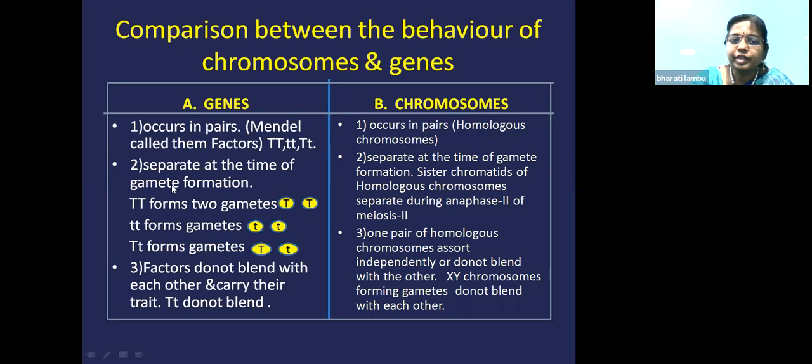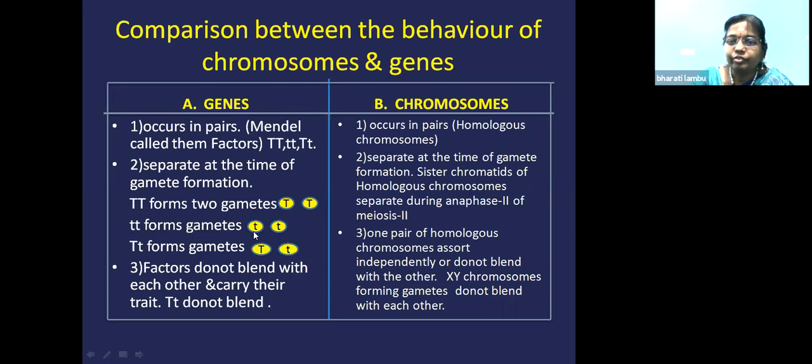Next, during the gamete formation, the alleles will separate into single gametes. So we know that the law of segregation is present. For example, with tallness and dwarfness, capital T will form two gametes: capital T in one gamete, capital T in another gamete. That means the alleles are going to the gametes without mixing or blending. Small t forms two gametes, small t in one gamete, small t in another gamete. This is also separating independently.